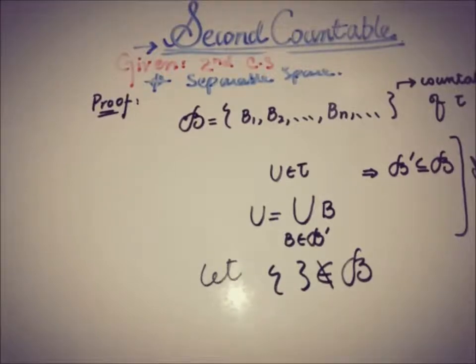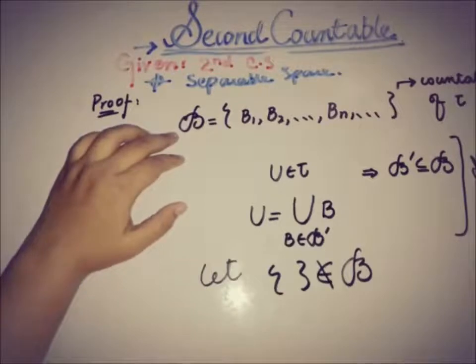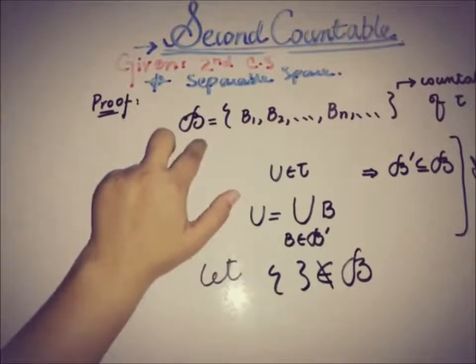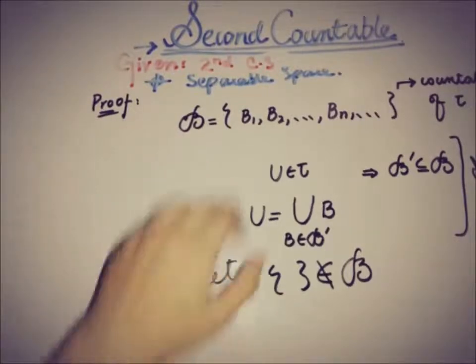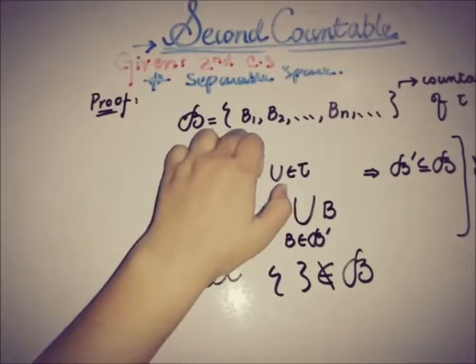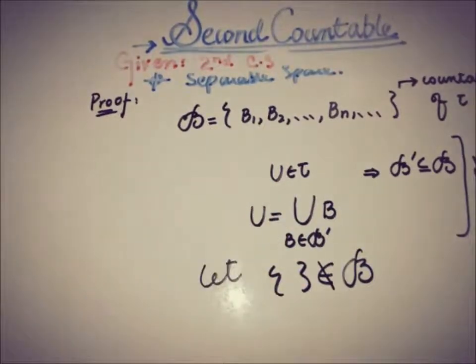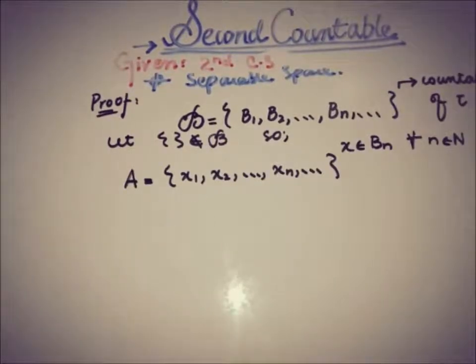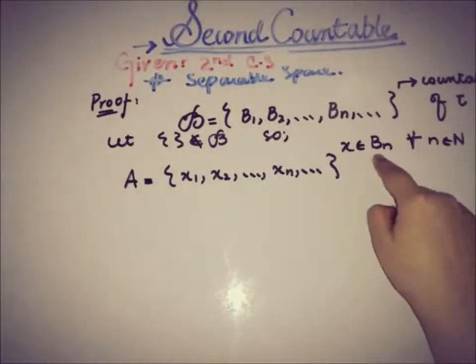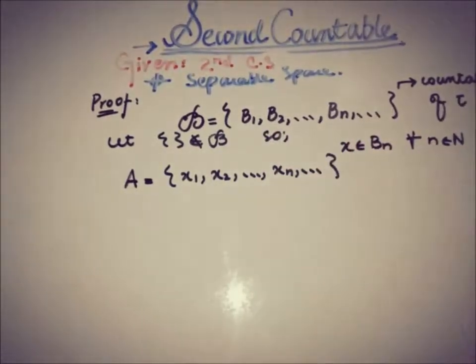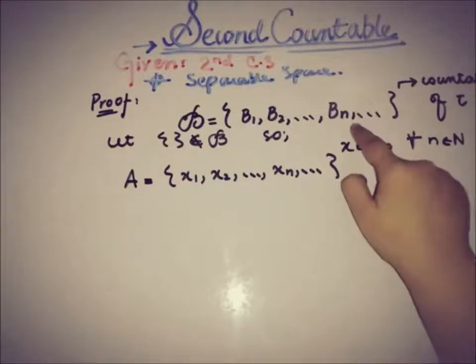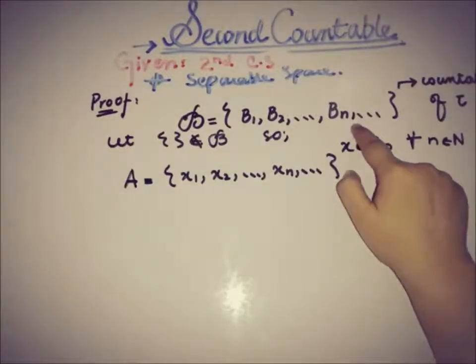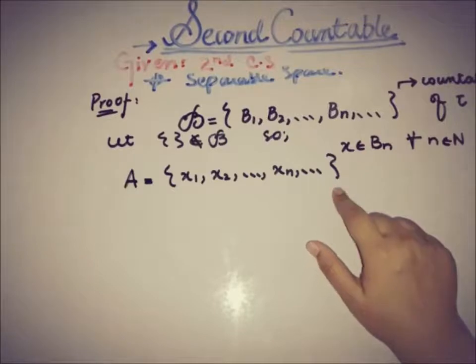Therefore, from every element of this basis, we take an x from every element and form another set A. That is, the set A contains x1, x2, and so on to xn, where every xn belongs to Bn, for all n belonging to the natural numbers. As the basis is countable by definition, this set is also countable.